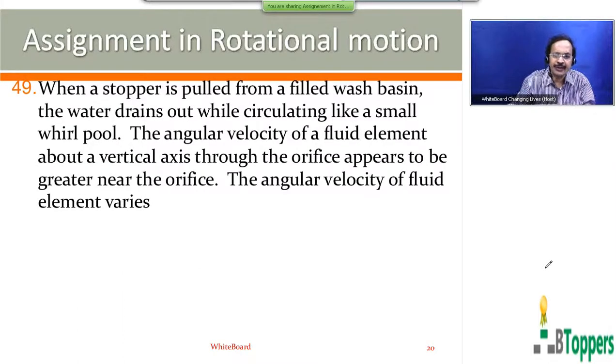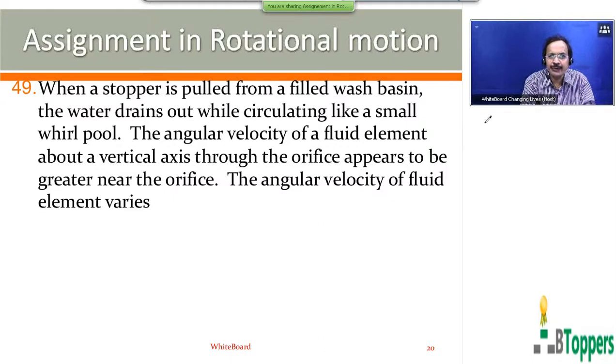See the next question, question number 49. When a stopper is pulled from a filled wash basin, the water drains out while circulating like a small whirlpool. The angular velocity of a fluid element about the vertical axis through the orifice appears to be greater near the orifice. The angular velocity of the fluid element varies as.